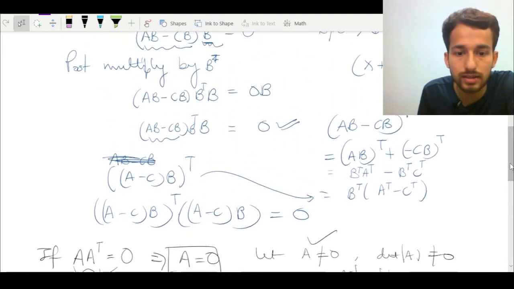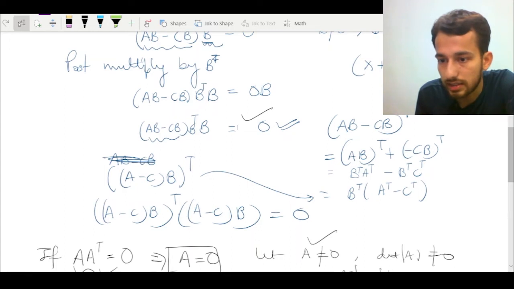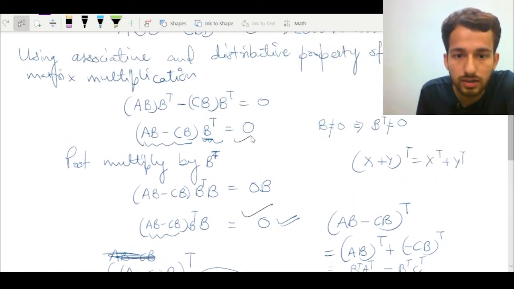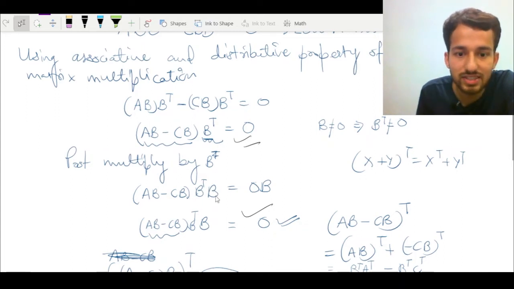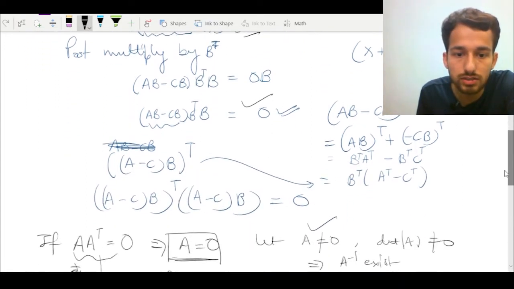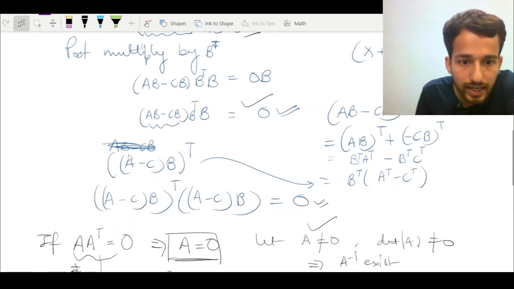Now I come back to this equation. We were here. From here we multiplied by B, and we came to this one. If we again see what my objective is, I want to reduce this one to this one. So now let's see what we have to multiply with. We already have this quantity, AB minus CB. This is here, and what I want is the transpose of this, and B transpose over there.